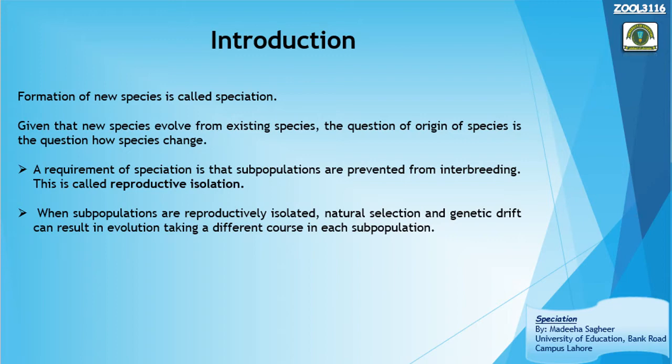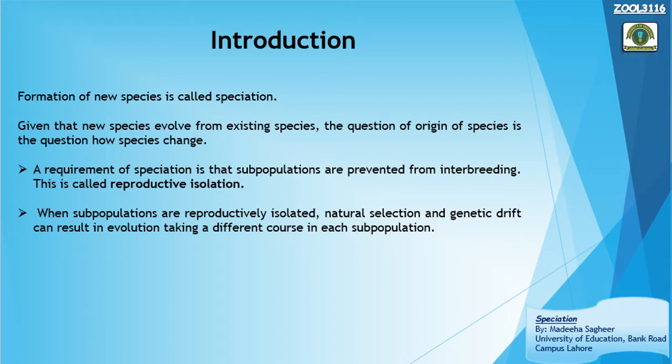Now, here we are going to talk about the requirement of speciation. What is the exact or main requirement for a species to become a new species? This is reproductive isolation. It is when individuals of a subpopulation are prevented from interbreeding.